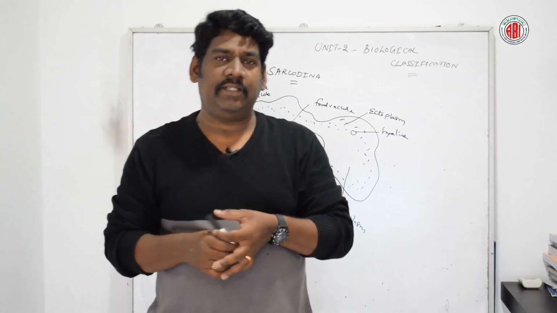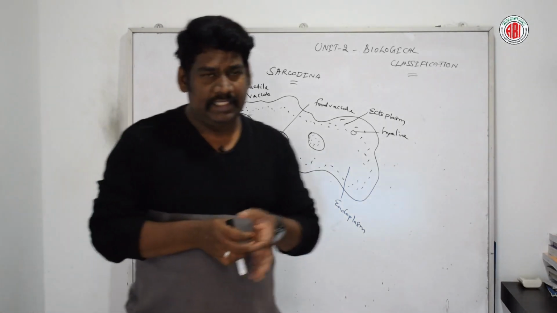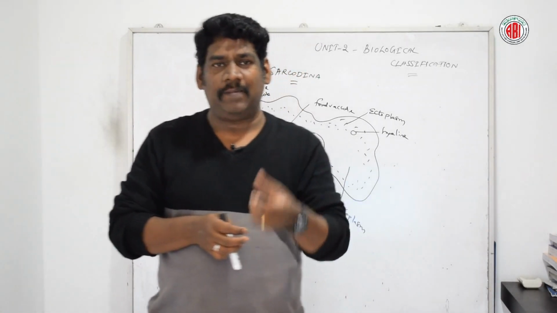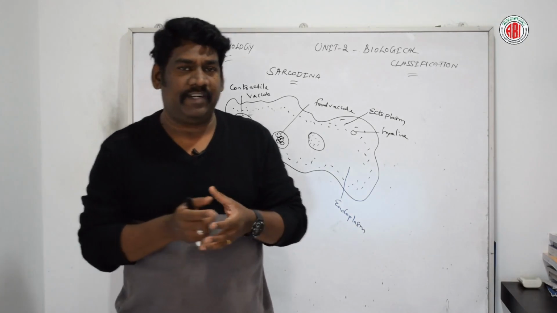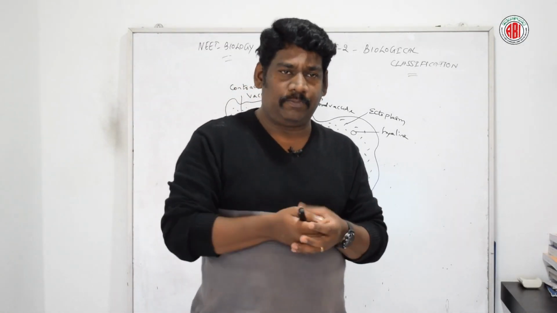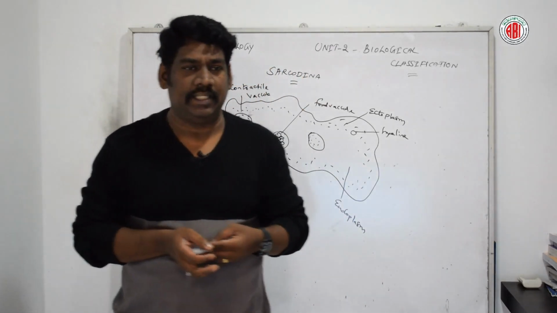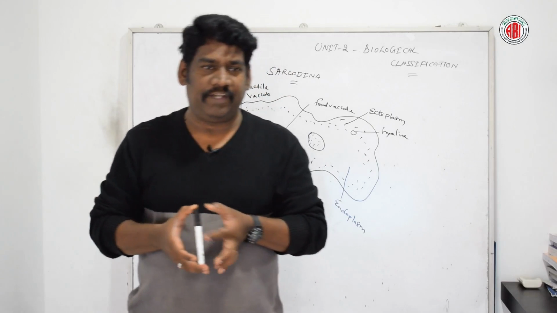In some cases they also undergo sexual reproduction, forming syngamy, where two different gametes combine to produce the zygote, which pursues the next generation.